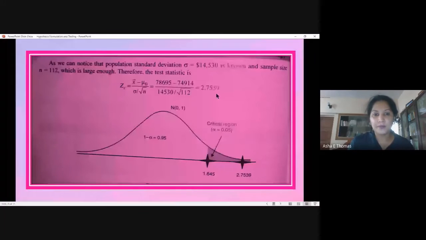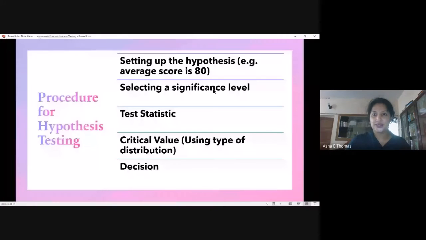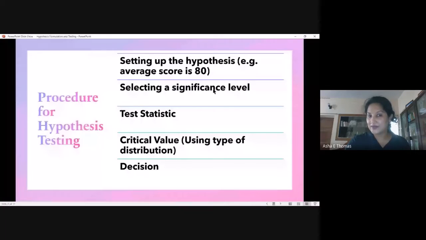During our previous classes, we said the steps, the procedure involving hypothesis testing. First is the average score. Here we computed the average salary 10 years ago, which was $74,914, but during the recent sample we computed, this is actually the hypothetical mean.